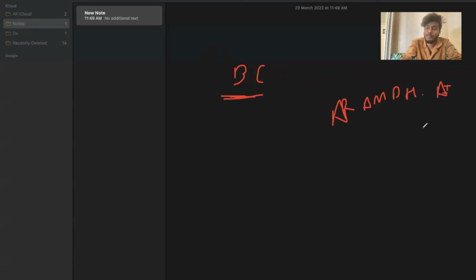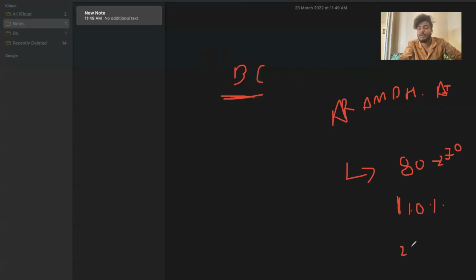Arambh.AI is facing a profits issue. Suppose we had profits of 80% in the year 2022. Our target is to reach 90% in the year 2023. That means the problem we are facing is to increase profits by 10%, from 80% to 90%, in the year 2023. This is the business case.